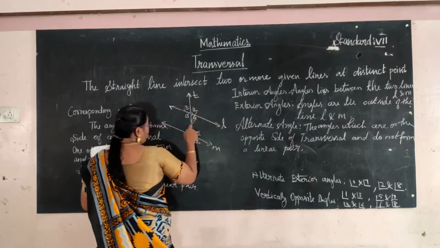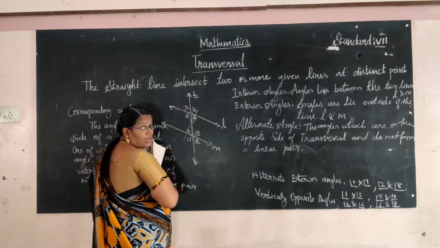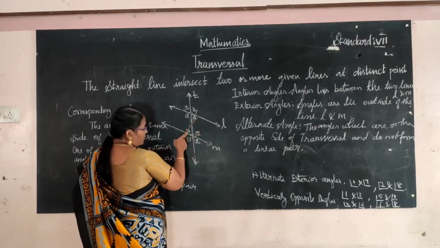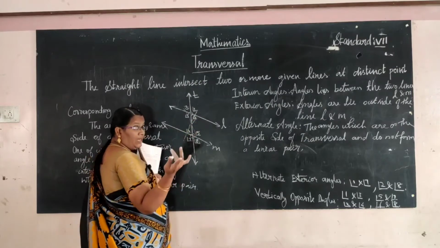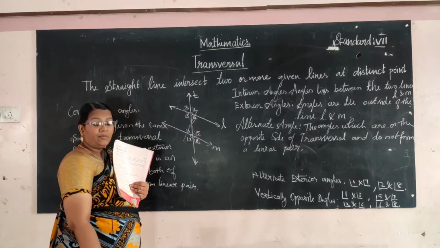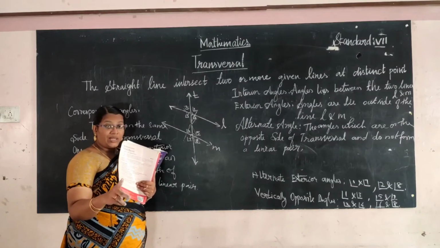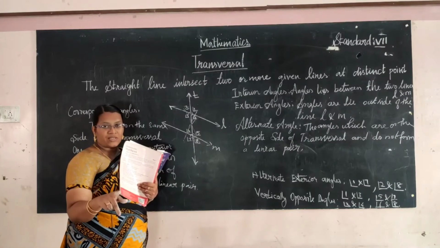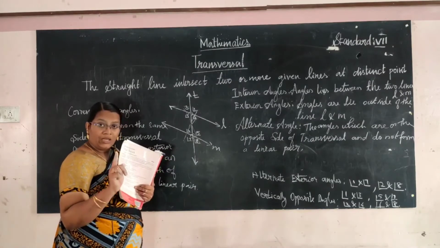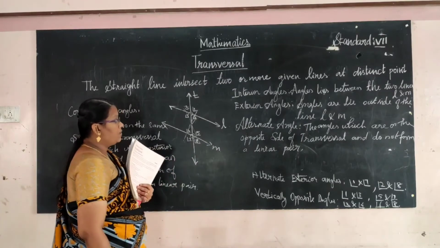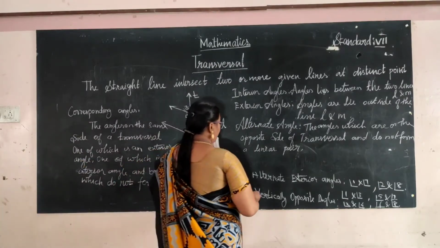Okay, so alternate angles do not make a linear pair. 4 and 6 here only, so it's not a linear pair. Linear pair means two adjacent angles form a supplementary, is it? That is called the linear pair. So it's not possible. That is called the alternate angles.